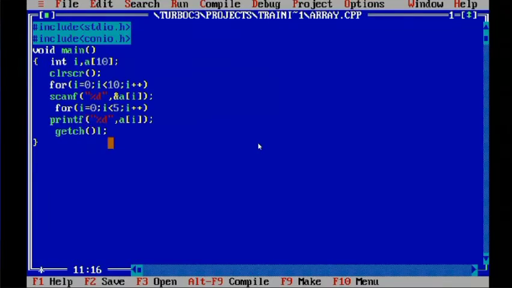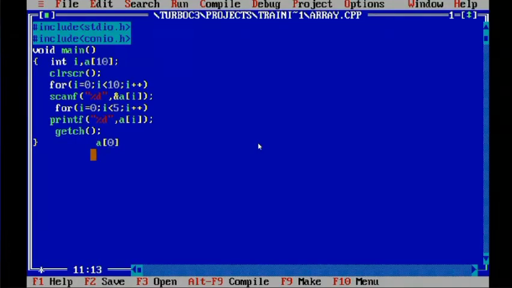Let me write it. First tell me whether this is understandable or not. A of I, what is the first value? Did all of us understand?